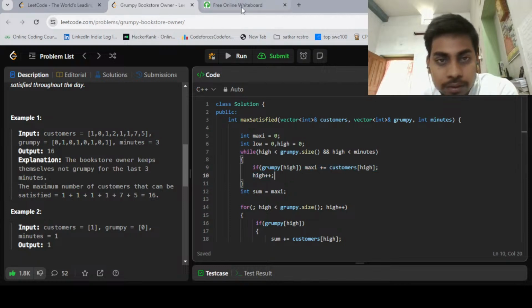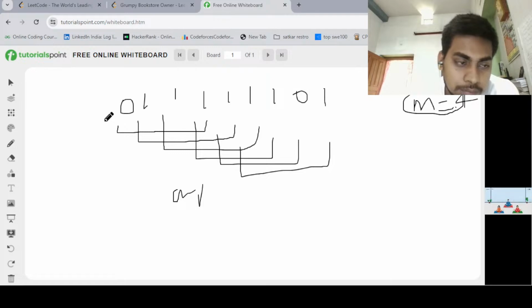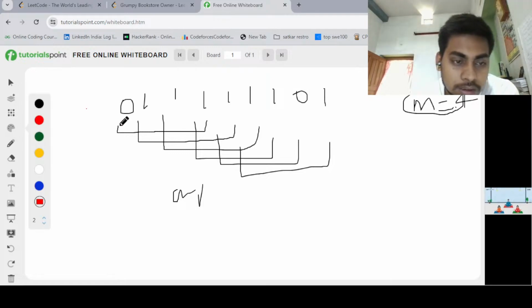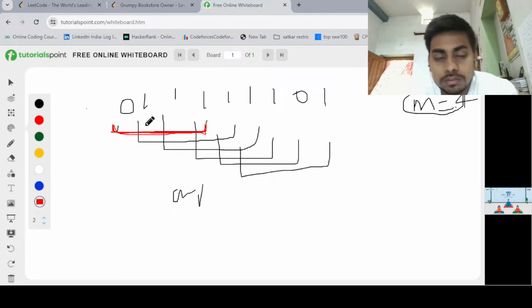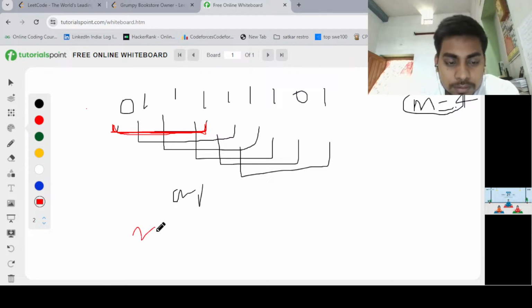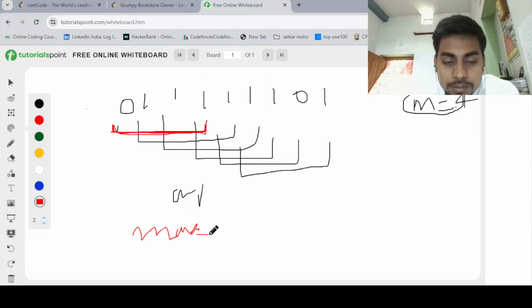So we calculated one window, and in this window, for the elements which are non-zero, we have taken the corresponding values from the customer array, and we store that somewhere, maxi, let's say. This is maxi.